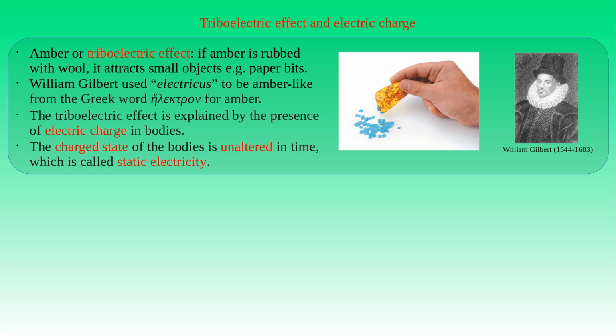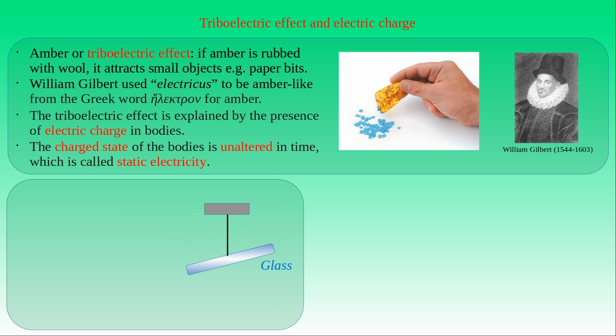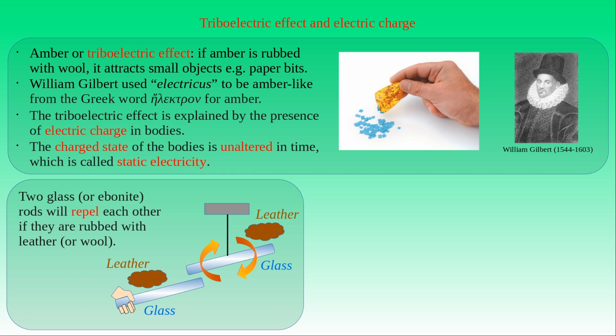If we suspend a glass rod through a string or a non-metallic wire and rub it with leather, then the glass rod becomes electrically charged. We can also charge another glass rod by rubbing it with leather and bring it near the hanging glass rod. We will see that the two rods repel each other, since the hanging rod twists the wire through a given angle, so that the hanging rod turns away from the other one, as the orange arrows show. We can also use ebonite rods instead of the glass rods, but we have to rub them with wool to produce the same effect. The electric charge in each of the rods exerts forces repelling the charge in the other rod, which are indicated with the red arrows.